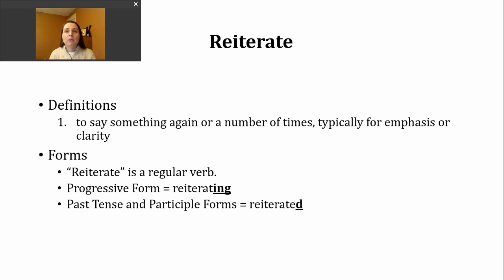The base verb, reiterate, you can hear that the ending sound there is a T sound. So our past tense ending is going to make an id sound. It's going to add an extra syllable to the word. Reiterated.